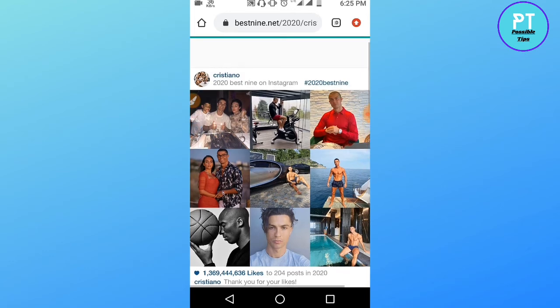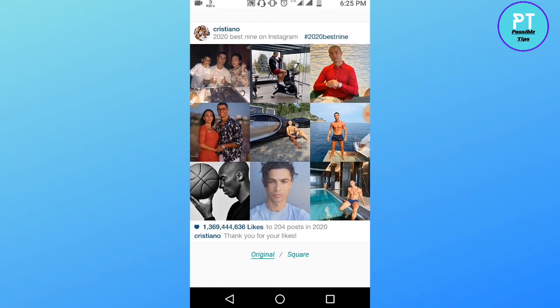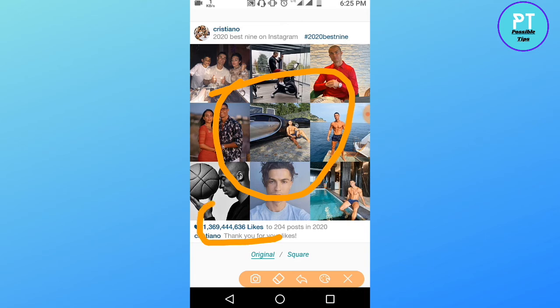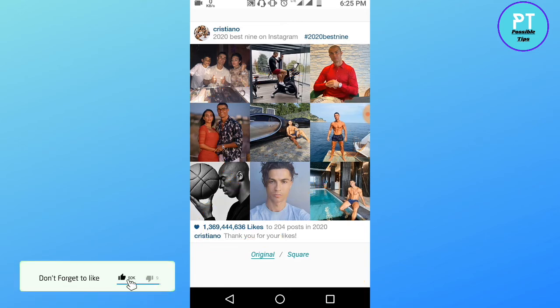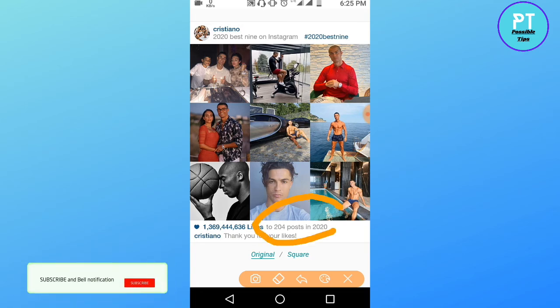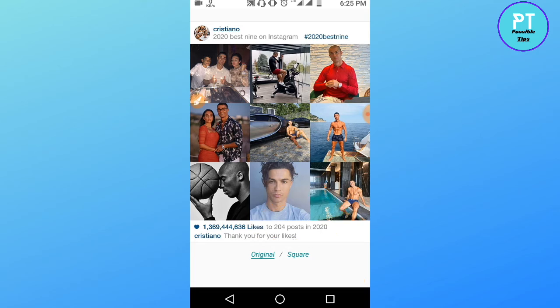So this is the top 9 posts of Instagram of 2020 of Cristiano Ronaldo, which is performing pretty good and which has gained the most engagement. As you can see, the number of likes that he has gained in 2020, and this is the number of posts that he has done in 2020. 204 posts.